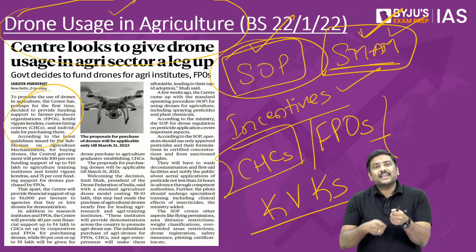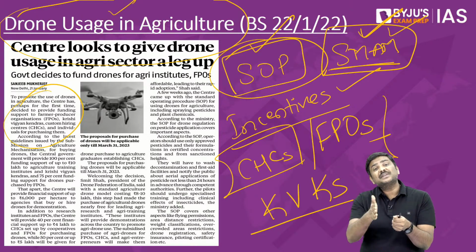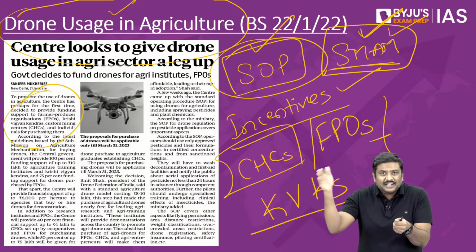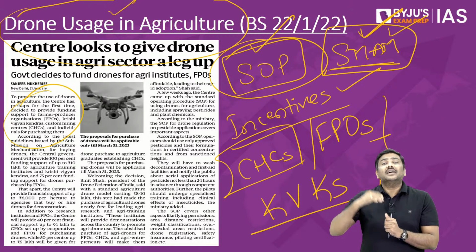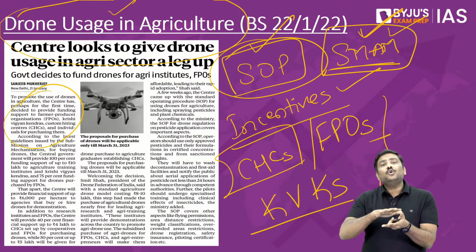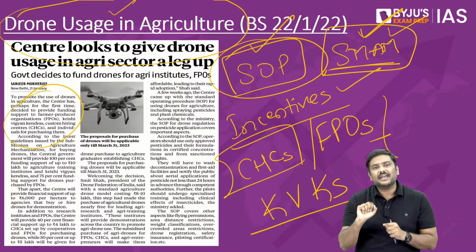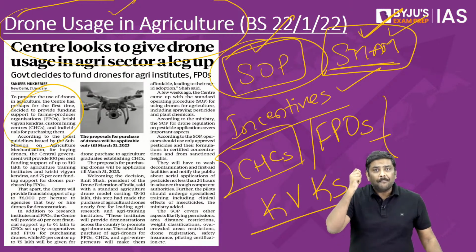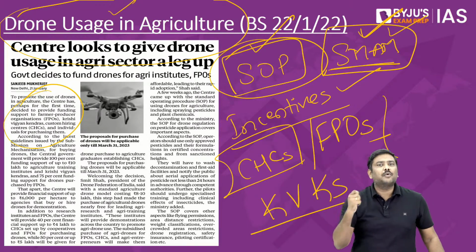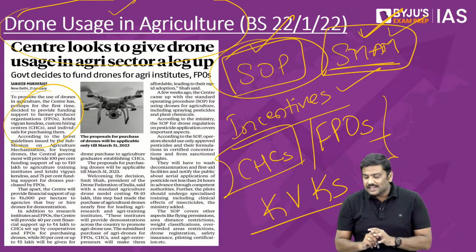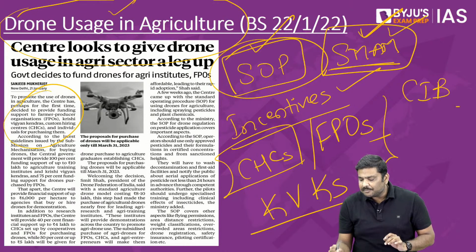The pilot who is actually operating the drone must be certified by the DGCA authority, right. In addition to this, if you are going to apply the aerial application of these particular insecticides or pesticides, you will have to use only the approved formula of the Insecticides Board. Remember this particular authority, Central Insecticides Board.